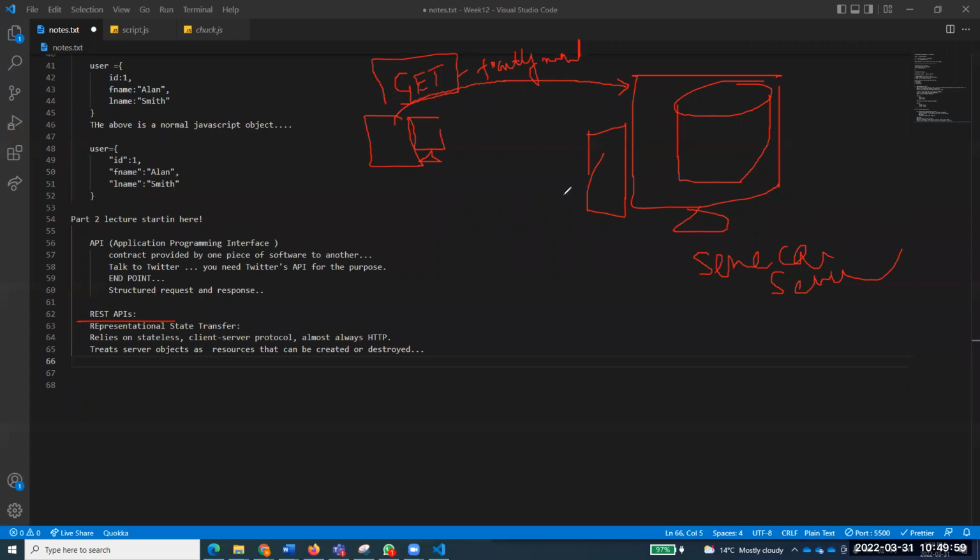Make sense to everyone? Can I get a yes or no in the chat window? Because this is a very important concept. I want you to understand this one. This is the logic behind that one. Okay, that's good. So you say get something. Seneca has an API endpoint. I told you endpoint. Remember this endpoint. I'll talk about this endpoint more. I'll tell you what the endpoint looks like. And you have already seen one of the endpoints, but I've not talked about that endpoint before. Okay. So Seneca says, okay, come and I will provide you all faculty member names.